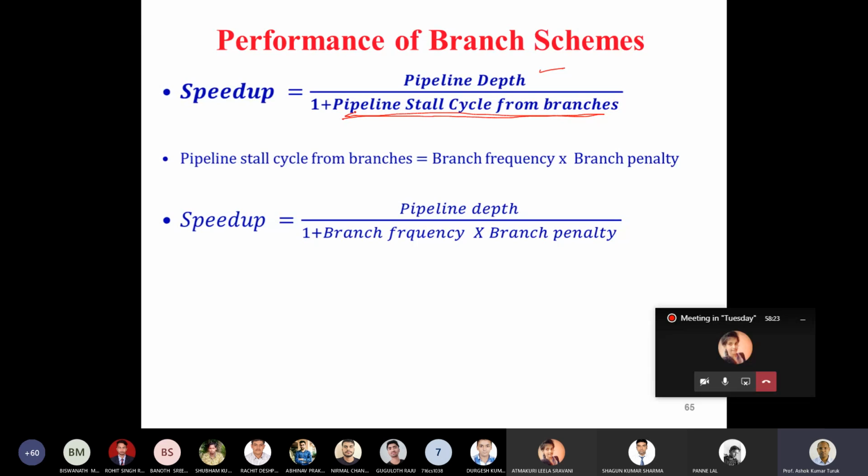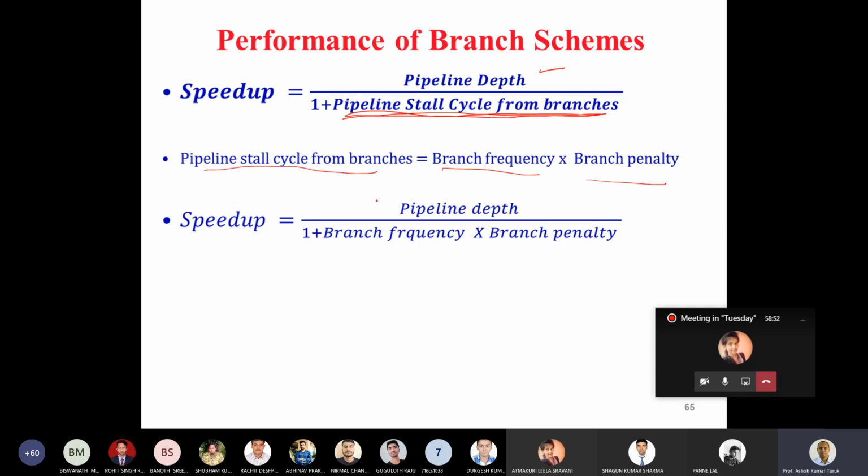So now let's compute what this pipeline stall cycle per branch is. The pipeline stall cycle per branch is equal to the branch frequency times the branch penalty. Now there can be two types of branches, conditional and unconditional. Both have a frequency and both have a penalty. So both conditional and unconditional branches will impact the pipeline stall cycles for branches.